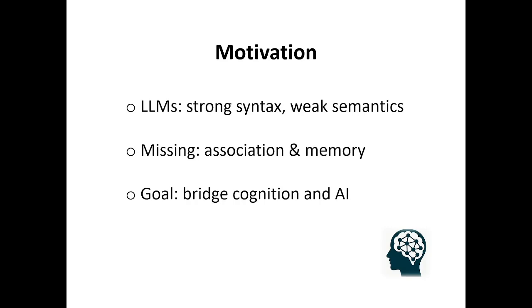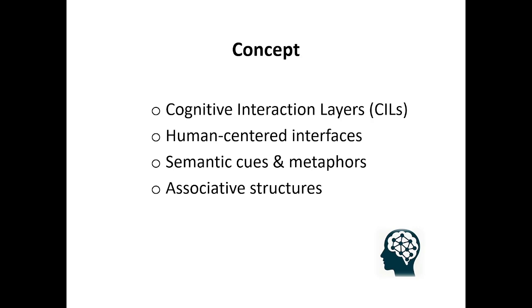Despite the significant advances of large language models in syntactic and contextual processing, they remain limited in semantic interpretation, associative reasoning, and memory-oriented tasks. Addressing these limitations requires approaches that can approximate human cognitive mechanisms. The objective of this work is to develop interaction layers that make computational systems more compatible with human cognition.